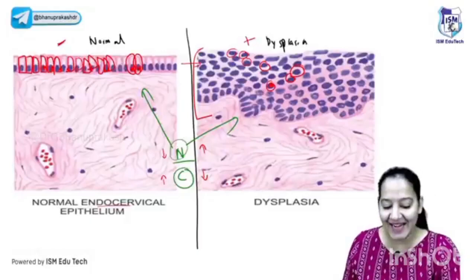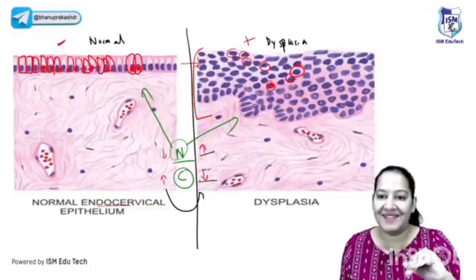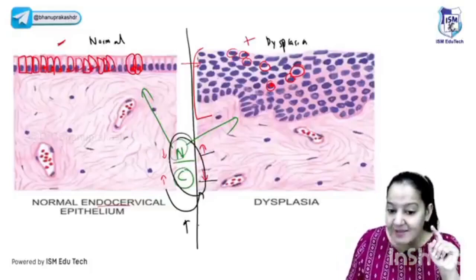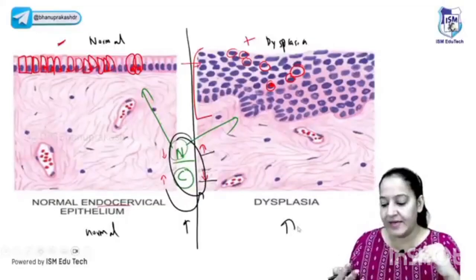So basically, can I say in dysplasia, NC ratio increases because numerator is increasing and denominator is decreasing. Can I say? So overall NC ratio increases in dysplasia. So here NC ratio is normal, but here NC ratio increases because of increase in size of nucleus. Say yes if you got it.